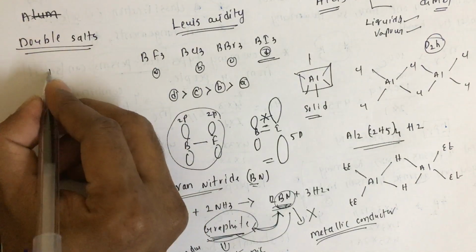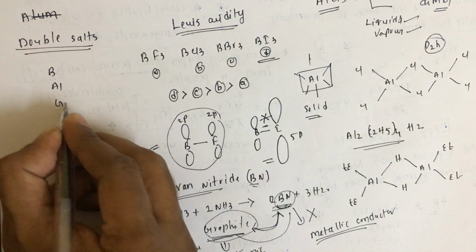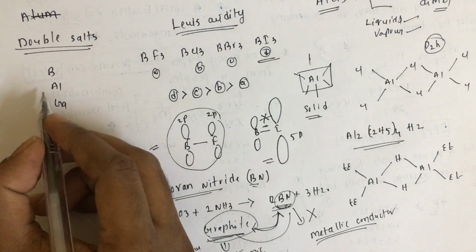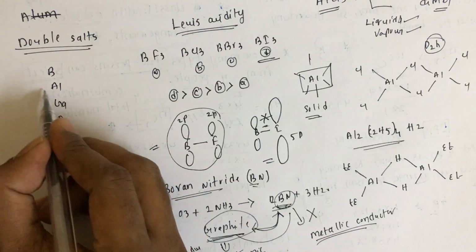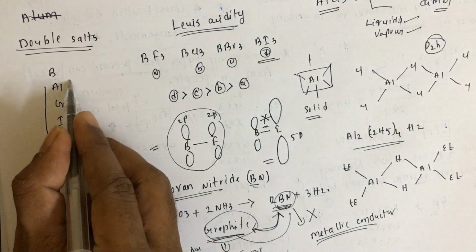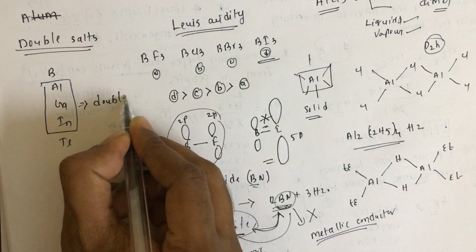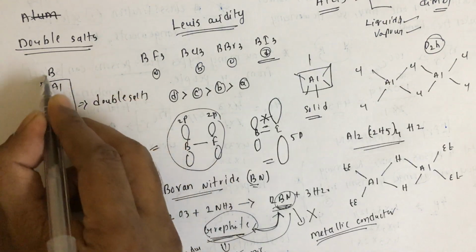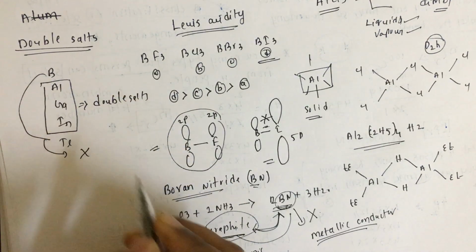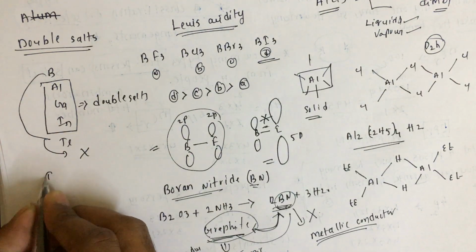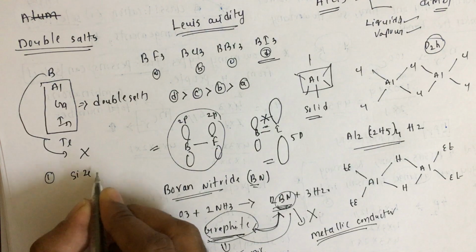Among boron, aluminum, gallium, indium, thallium, only aluminum, gallium, indium, these 3 form double salts. Boron and thallium will not form double salts, because to form a double salt, the size should be medium.